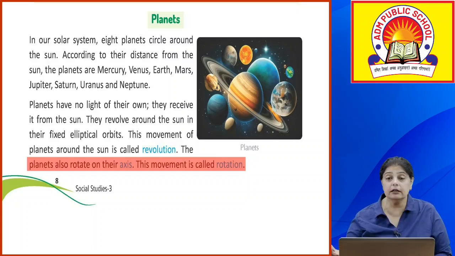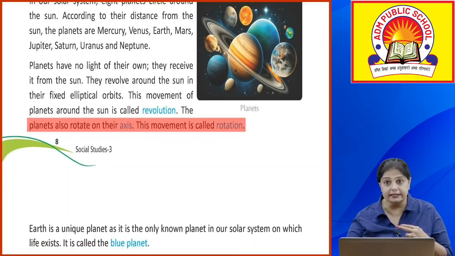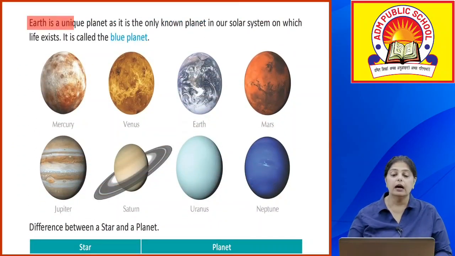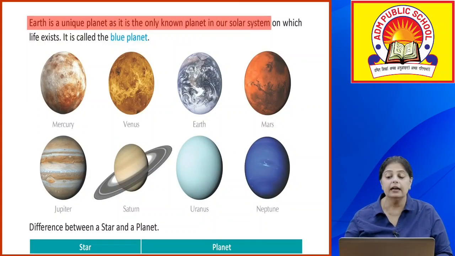Okay, जब अर्थ सन के अराउंड मूव करता है तो उस प्रोसेस को रेवोल्यूशन की वजह से क्या होता है? Because of the revolution we get a year. Okay, one full year it takes to complete one revolution around the sun, and rotation की वजह से we get day and night.